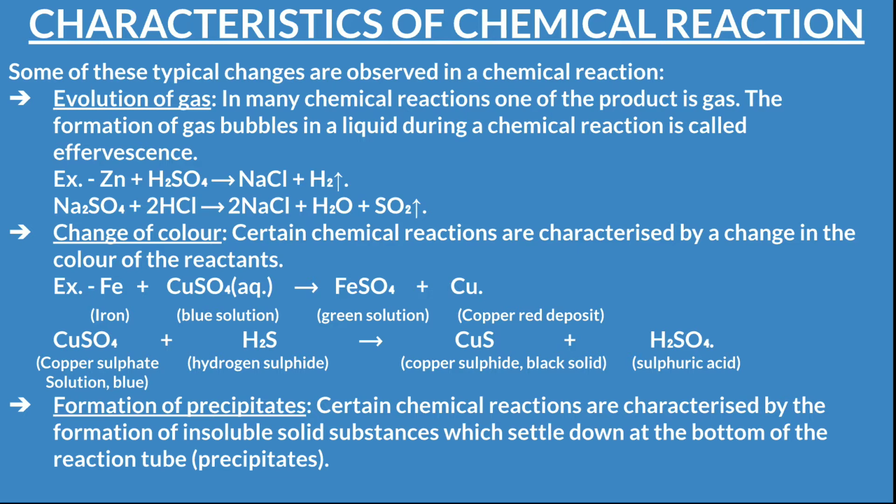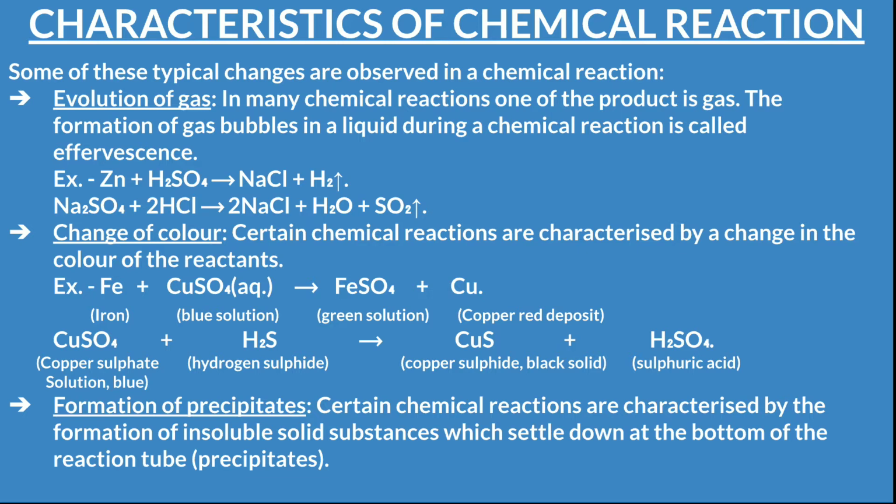So sodium sulfite when it reacts with hydrochloric acid, then sodium chloride solution, water and sulfur dioxide gas are evolved. Then change of color. So first is evolution of gas. Second thing that can be observed in a chemical reaction is change of color.